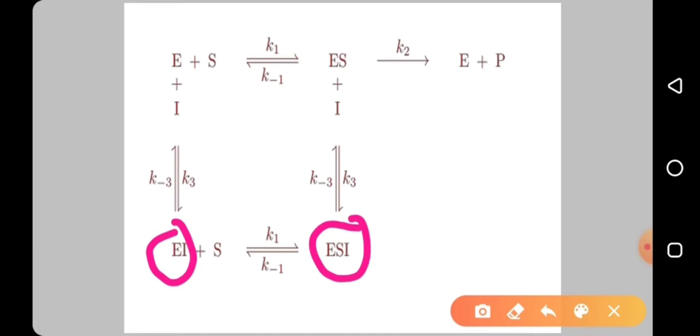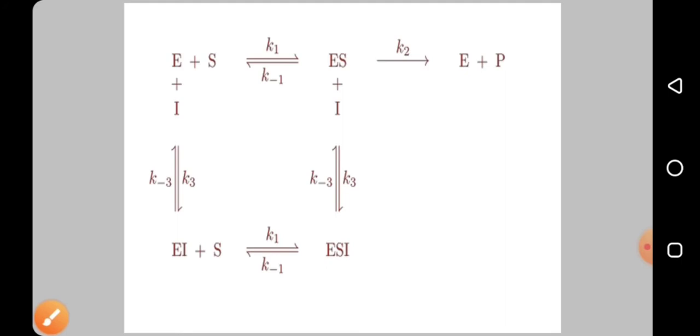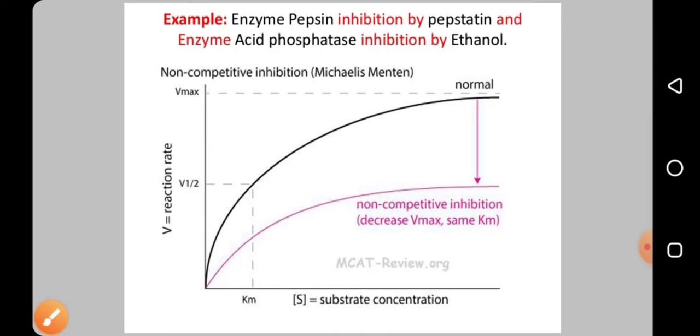Why? Because the substrate binds to a site other than the inhibitor binding site. Both sites are different. So it can form an enzyme inhibitor complex or an enzyme substrate inhibitor complex. What is the example for this? Pepsin inhibition by pepstatin and acid phosphatase inhibition by ethanol. When you take ethanol, it will inhibit acid phosphatase. Pepstatin inhibits pepsin by this non-competitive mechanism.